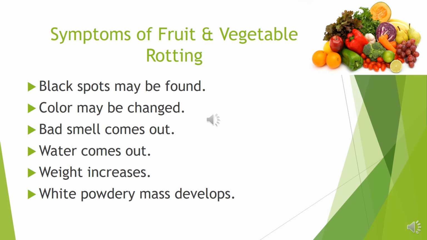Now, most importantly, symptoms of fruit and vegetables rotting. First of all, black spots may be found. Secondly, color may be changed. Next, bad smell comes out from the fruits and vegetables. Water comes out. Weight increases and finally, white powdery mass develops.